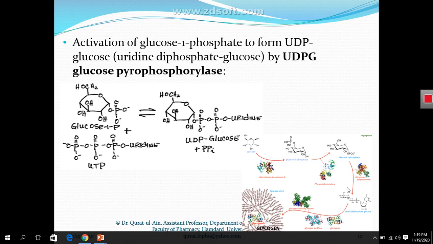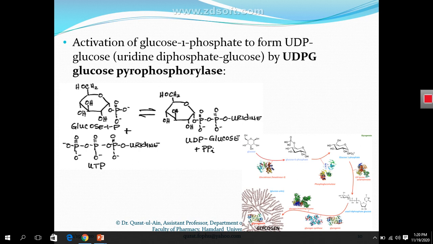And here in this slide I will explain more about step number 3, which I already told you in a previous slide that I will explain in coming slides. So here in the third step, what is going on? UDP glucose phosphorylase enzyme is converting glucose 1-phosphate into uridine diphosphate glucose. So how is it happening? As you can see from the name of the enzyme, it is a phosphorylase. So what does phosphorylase do?